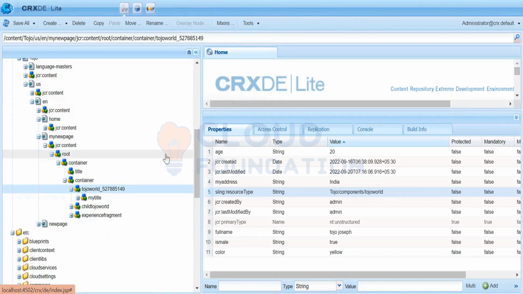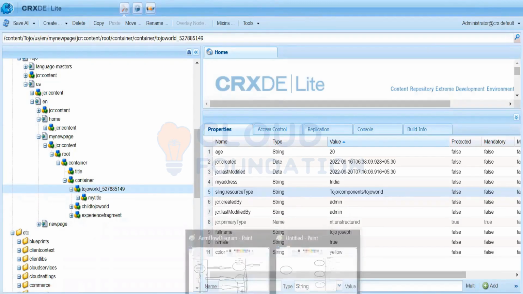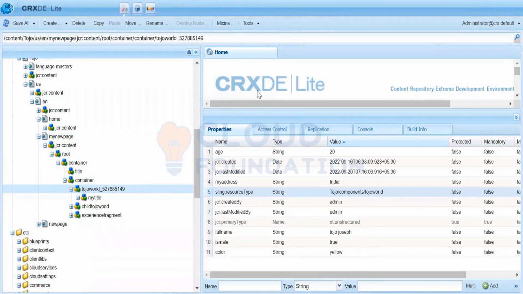In that case, on the publish instance, this resource code won't be necessary, is what I was thinking. If it's processed here at author time, then it won't be necessary to be present there. In that way, we don't need the code to be deployed there. But the code still needs to be there.